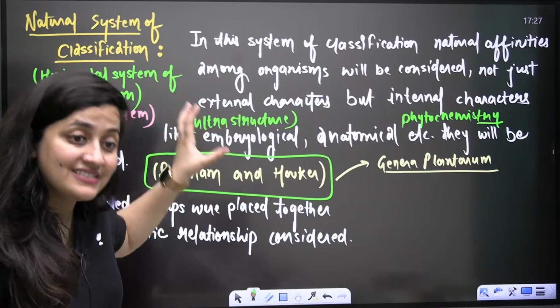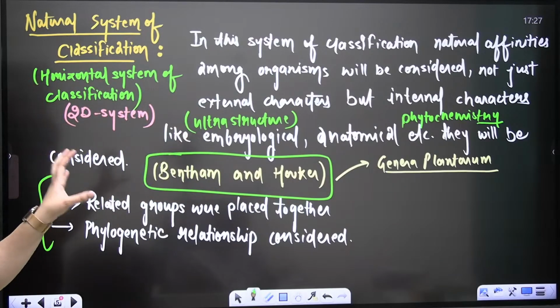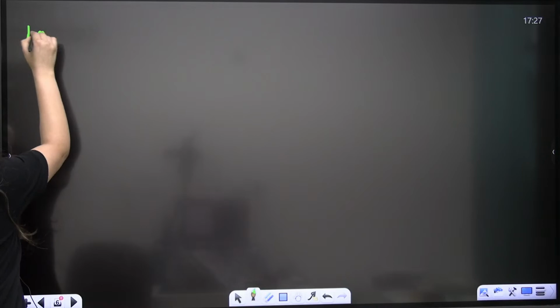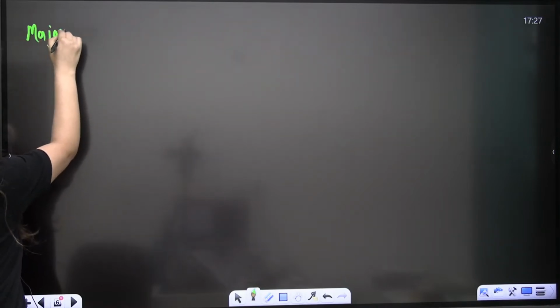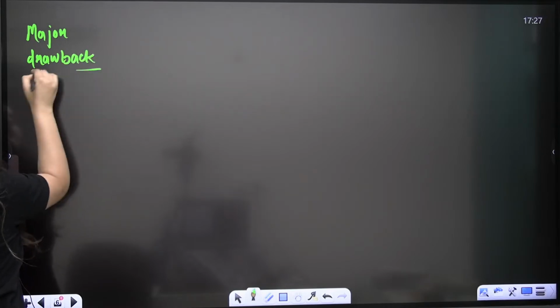It is so good, we still use the natural system of classification, but this is the drawback that we need to ignore as of now. Are you getting it? So in the plant kingdom, when they divided seedless and seed bearing plants, they kept gymnosperms as a class in between dicots and monocots, which is their major drawback. Let me write it here. It is important, kindly note down.